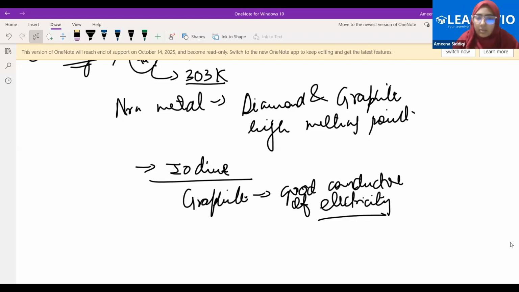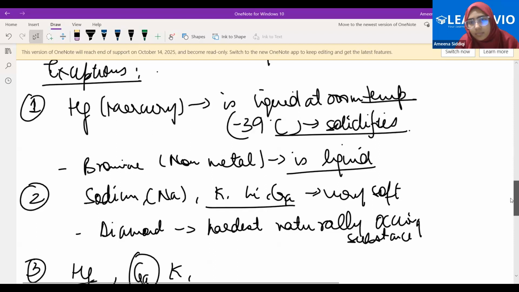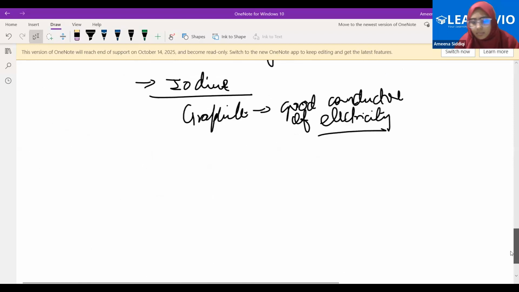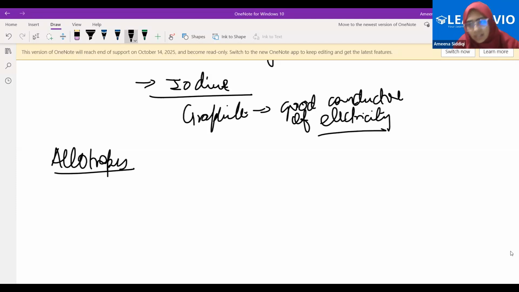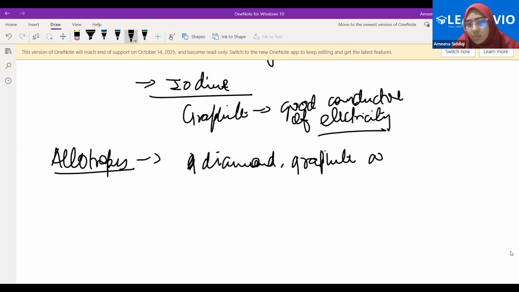Fine. Now, what are allotropes? We have this term in class in NCERT. See, diamond and graphite are allotropes of each other. That means allotropes of carbon. I'm coming to that.